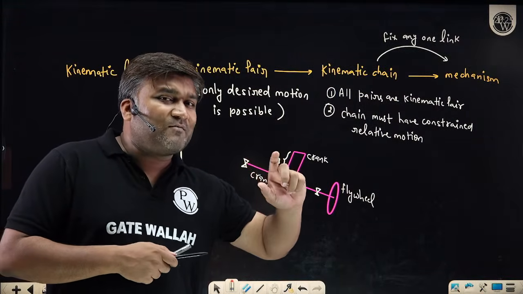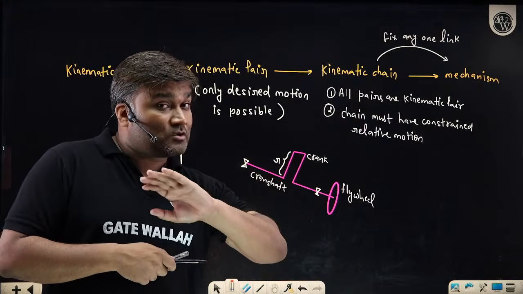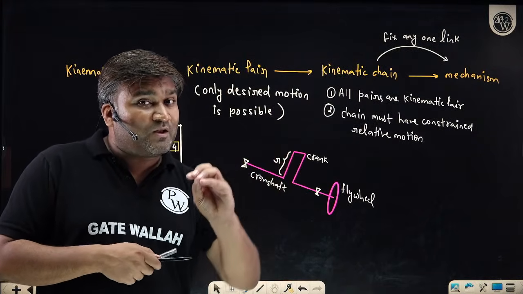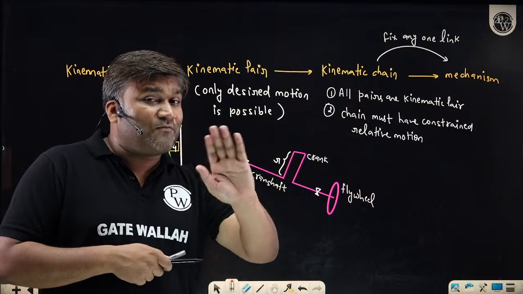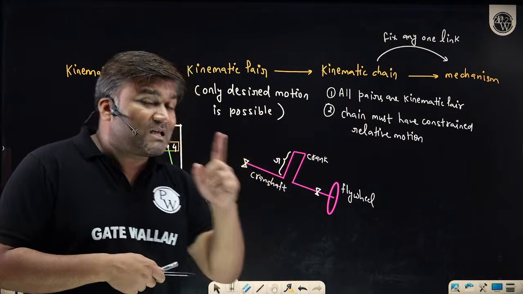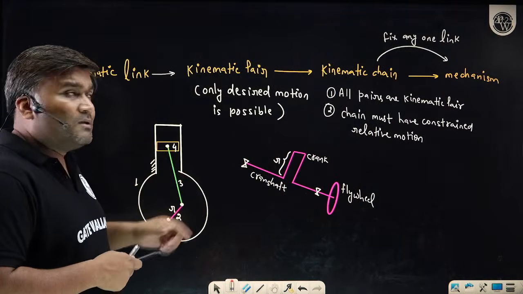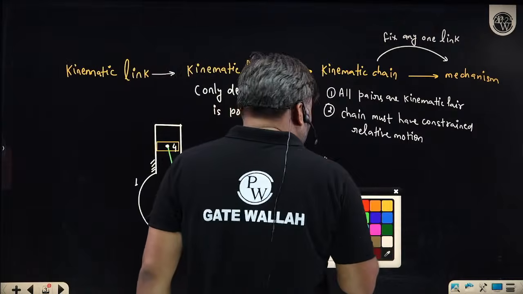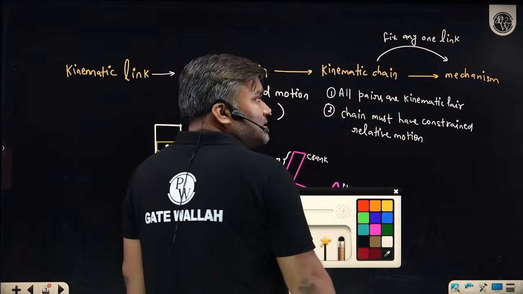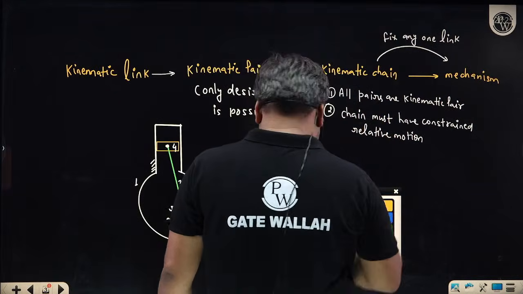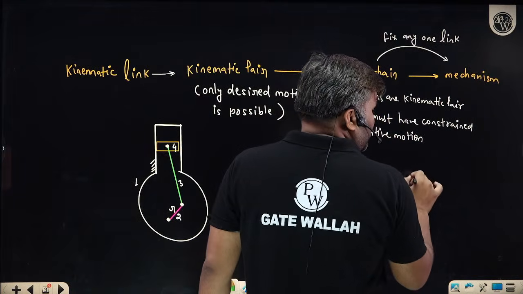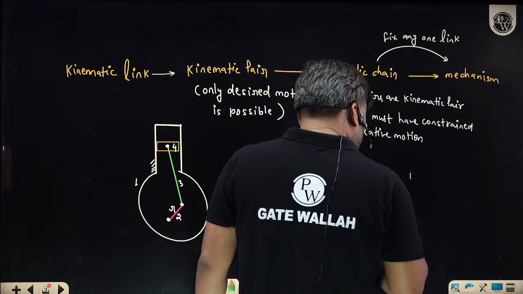Or somebody says I want to fix link 4. So it totally depends on you. Whatever you get, these are different mechanisms, and I have got them from the same kinematic chain. They are called inversions. These different mechanisms are called inversions of the kinematic chain. What is inversion? I hope you have already got it.